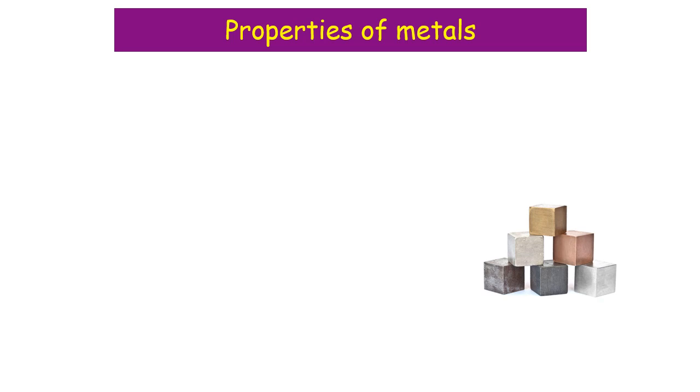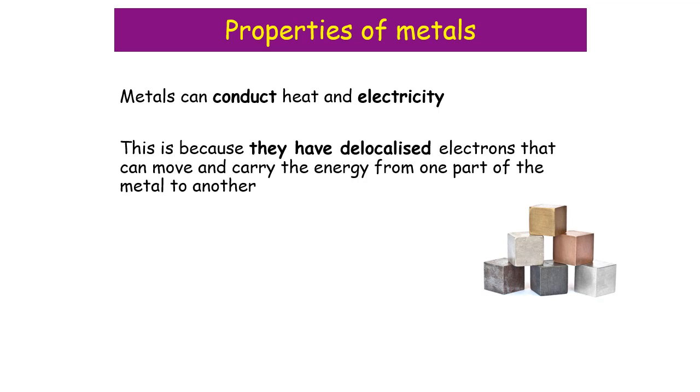Now, as a consequence of the bonding in metals, they have specific properties. They can conduct heat and they can conduct electricity. The reason for this, and the only reason you need to give, is that they have delocalized electrons, okay? So if you're asked, why does a metal have the ability to conduct electricity? It has delocalized electrons. Two words, that's all you need to write.